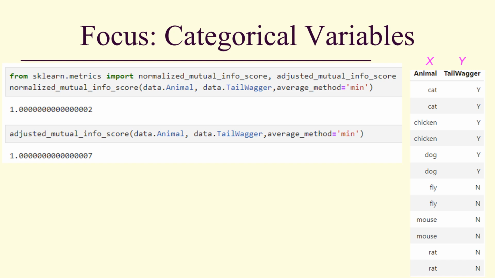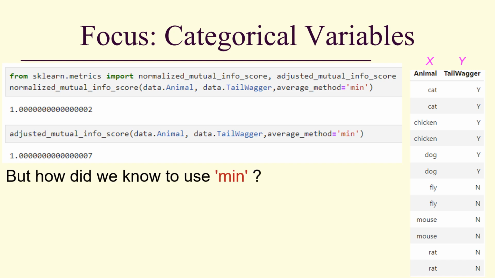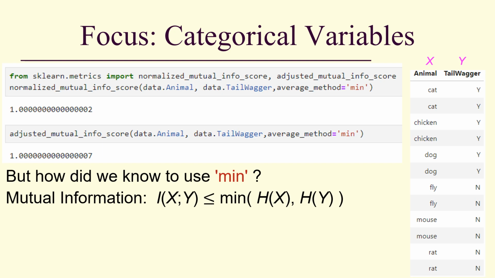But how did I know to use the averaging method of minimum? Well, mutual information of a variable x with a variable y cannot exceed the smaller of the two entropies of x and y respectively. Why? Because the most information a variable could share with another variable is the information that it has.